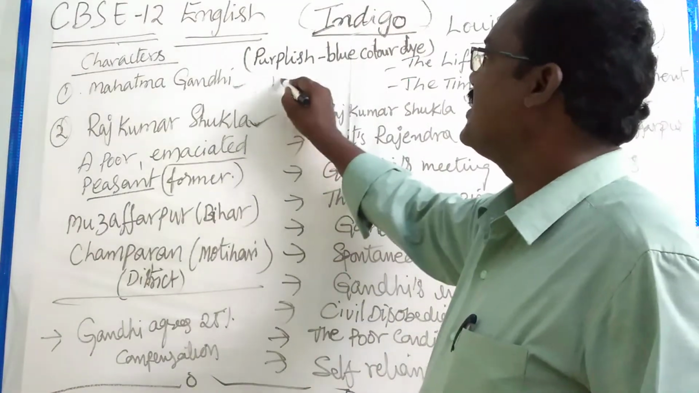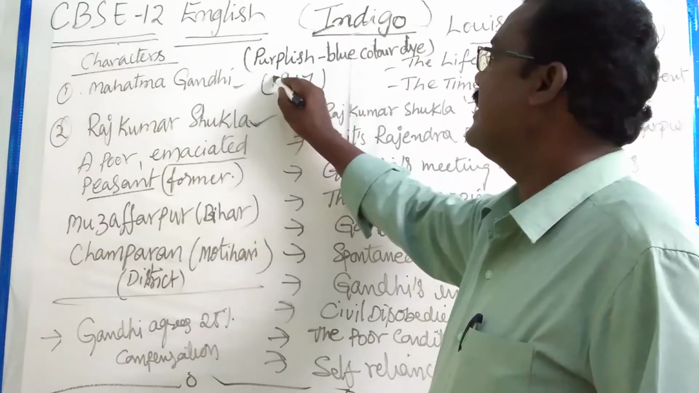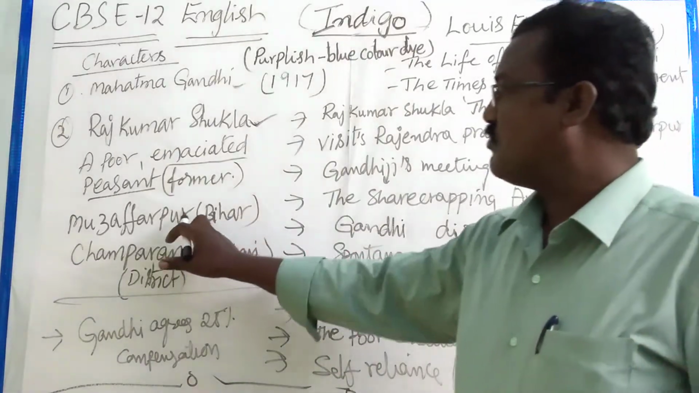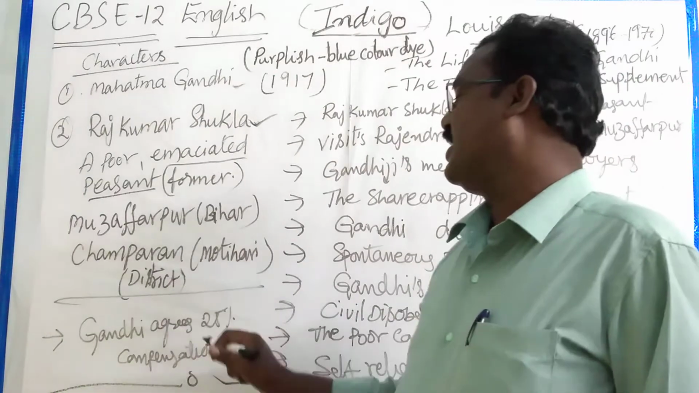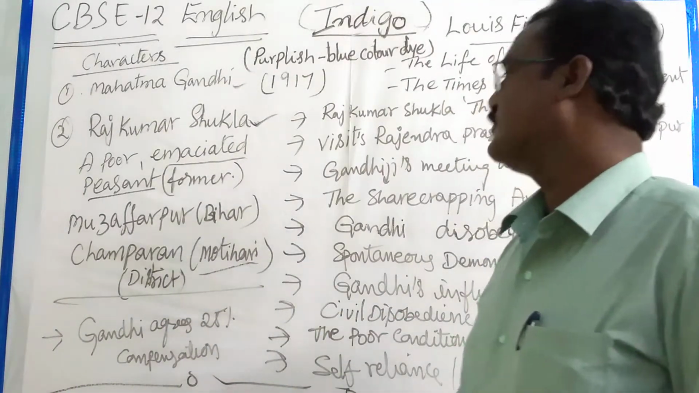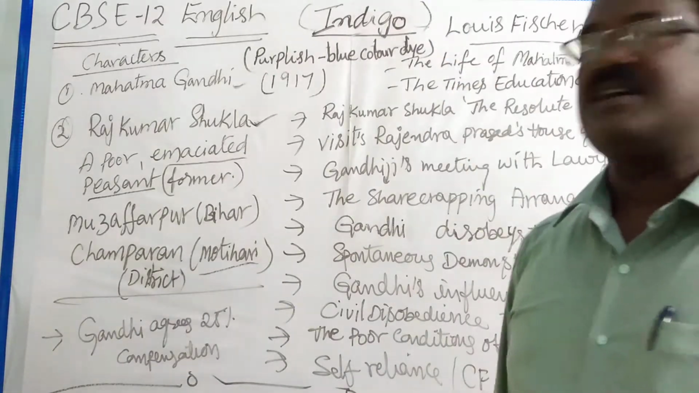This story was taking place in 1917. So Muzaffarpur, Bihar. Champaran is the district. Motihari is the capital of Champaran. So here, British landlords, indigo.